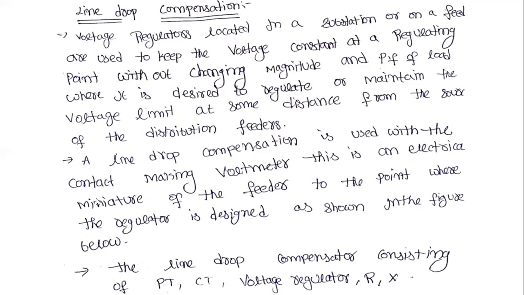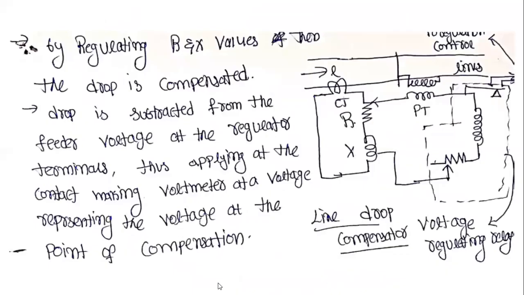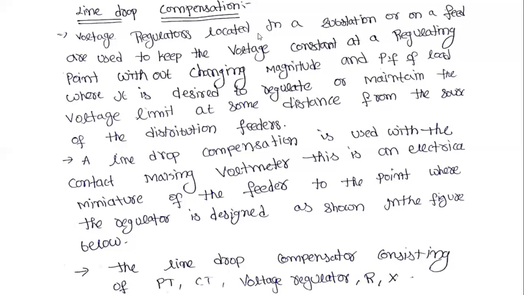This is an electrical miniature of the feeder up to the point where the regulator is to be designed. This is the contact voltmeter for an electrical magnitude of that feeder.